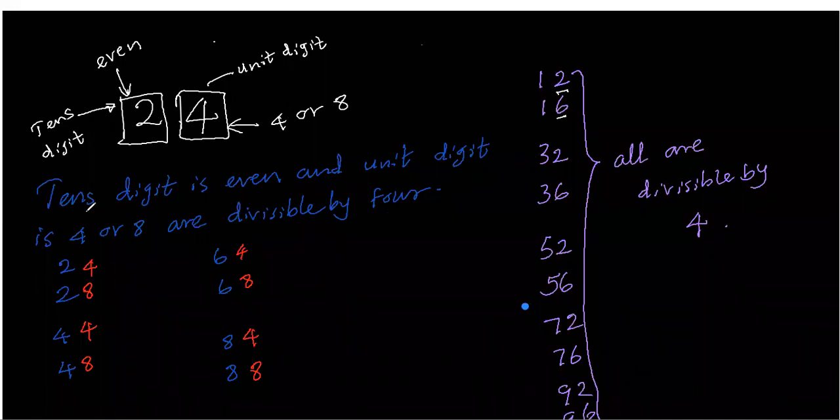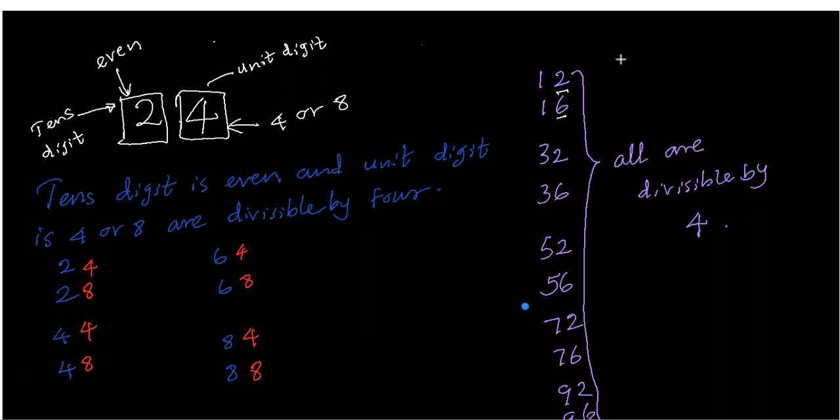And now, if the first digit is an even number and the last digit is 4 or 8, then that number is also divisible by 4. Then we have a doubt about 3-digit and 4-digit numbers, right? So I will tell you how to solve this.